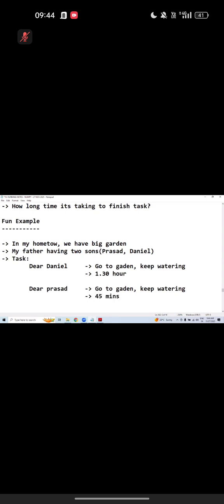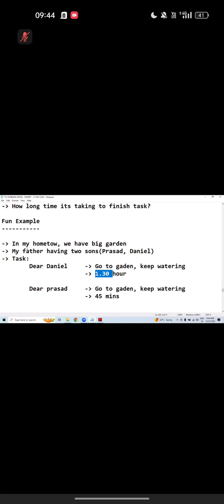Same task, watering the garden. How long did I take? 1.5 hours. How long did my brother take? 45 minutes. Now think with respect to data structures also. One data structure takes some time. Time matters for us. I need results very quickly.